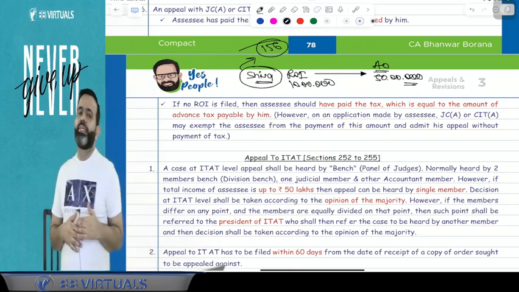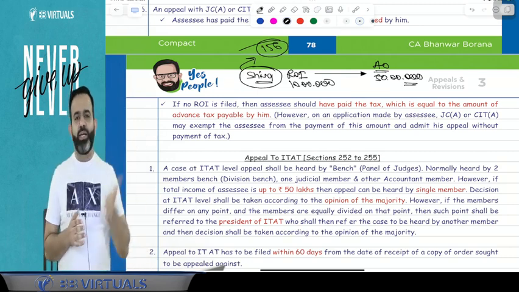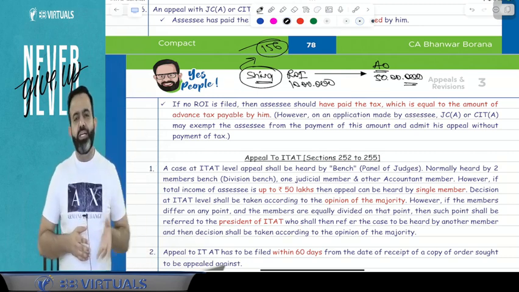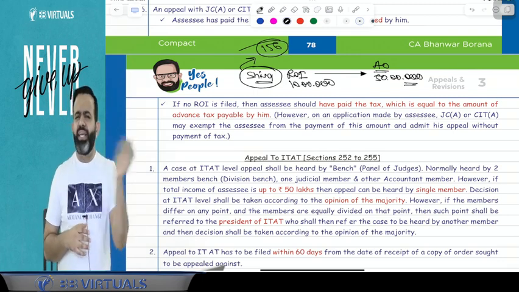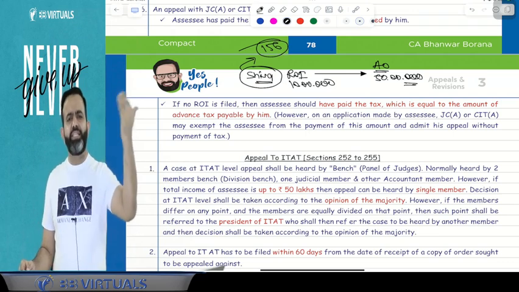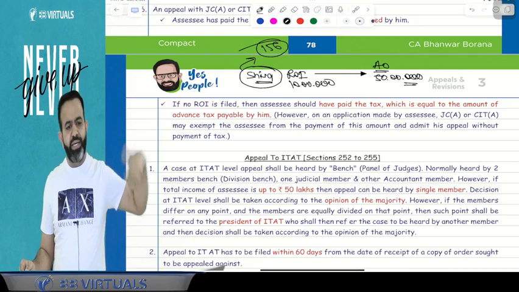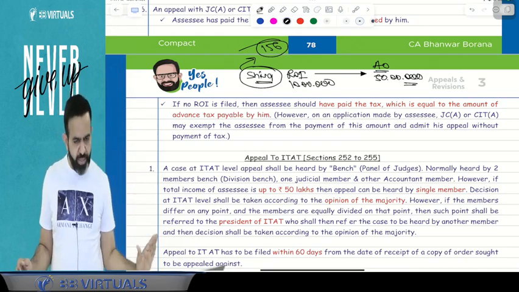Or you can request the CIT appeal also: sir, we have filed appeal with the CIT appeal, JC appeal, so please give us the stay of demand. Then they can give the stay of demand, but that is not in our syllabus because that is not given in any section. Guys, in practical life it happens that the AO can give the stay of demand as well as the CIT appeal can also give the stay of demand.